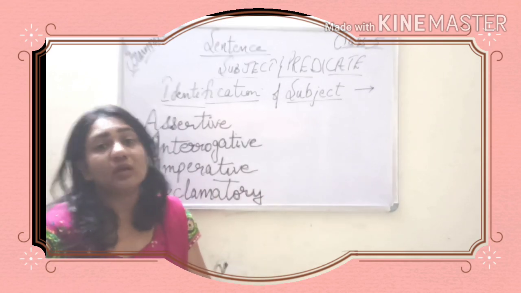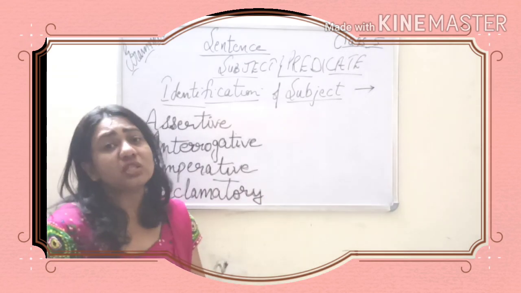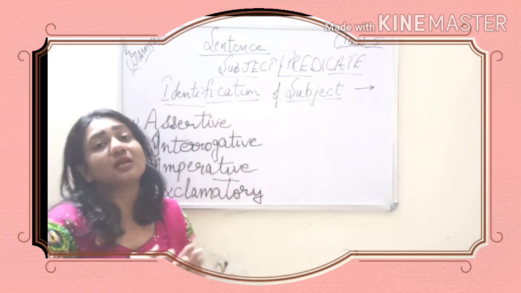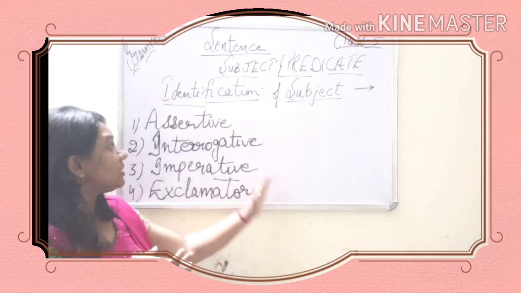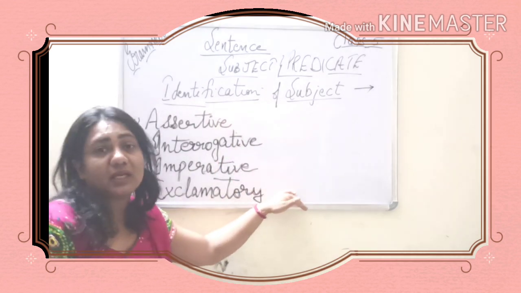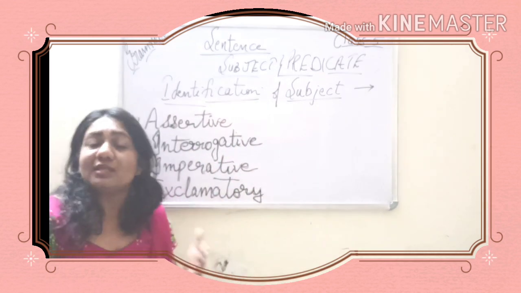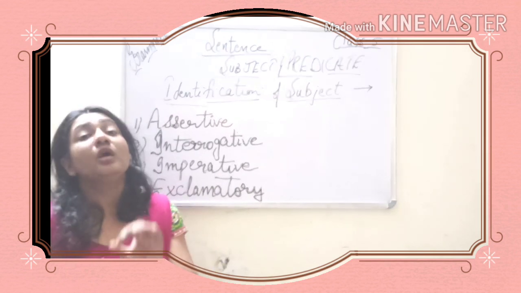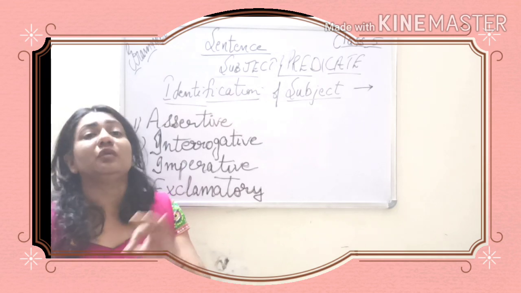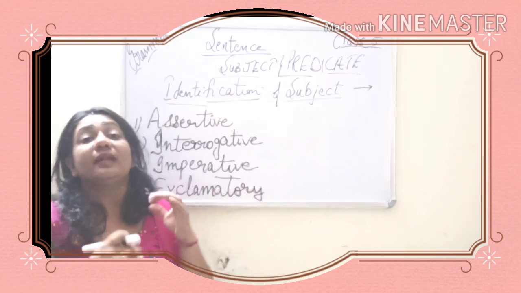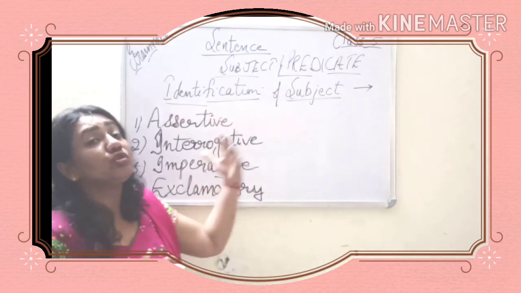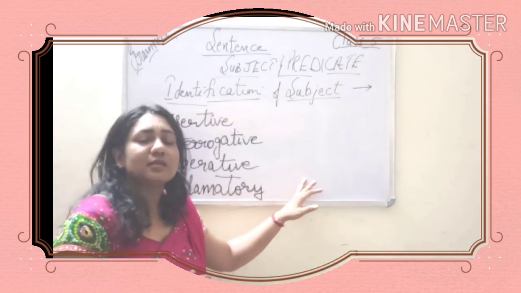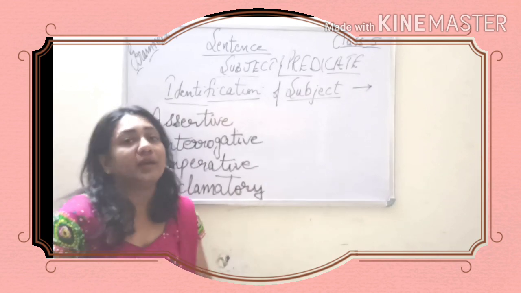So today, just watch the video in which I have provided you with the notes. I have first discussed all the four types of sentences, how you will identify a subject in them. Some rules also sideways I have given you, and at the end of my video I have also provided the notes in written form, in which you can go through and clarify your doubts, that what things you should keep in mind when you identify a subject in the various sentences. So are you all ready for that?